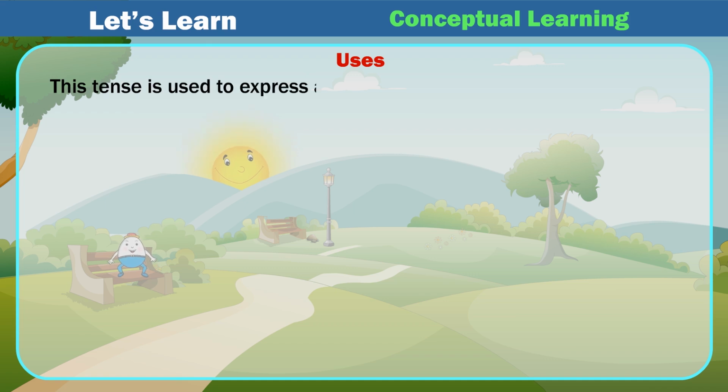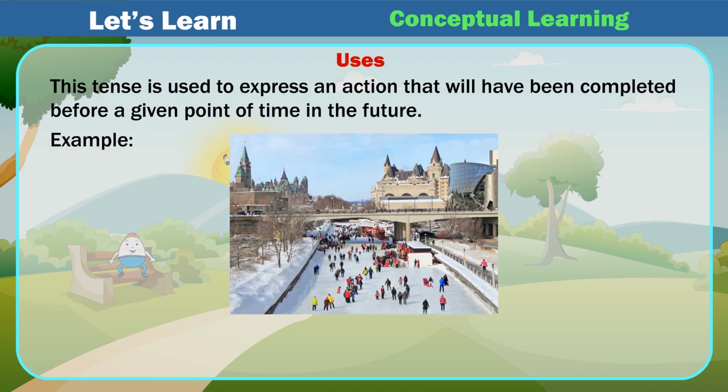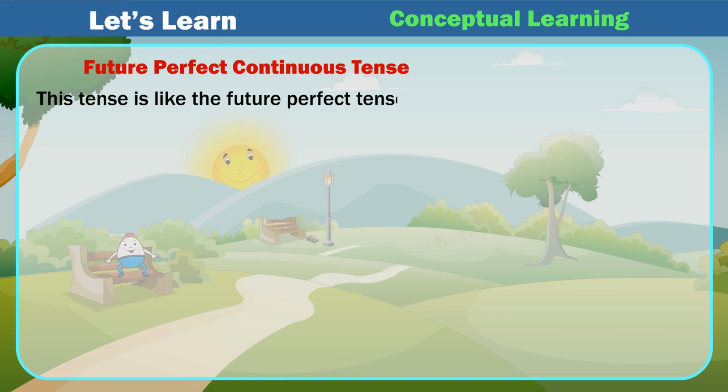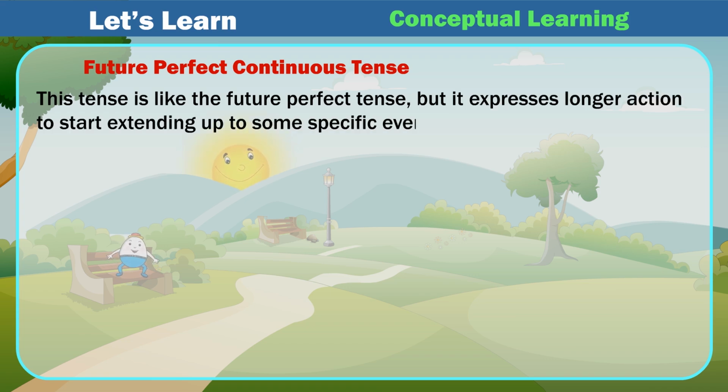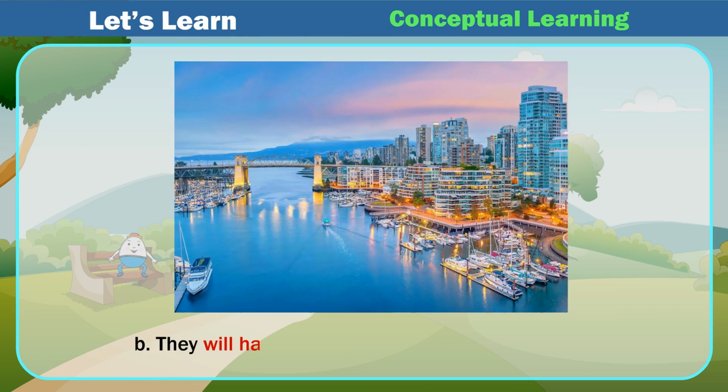Uses. This tense is used to express an action that will have been completed before a given point of time in the future. Example: They will have reached Ottawa by now. Future perfect continuous tense. This tense is like the future perfect tense, but it expresses a longer action extending up to some specific event or time. Examples: A. The child will have been sleeping since 9 p.m. B. They will have been living in Canada for 3 years.